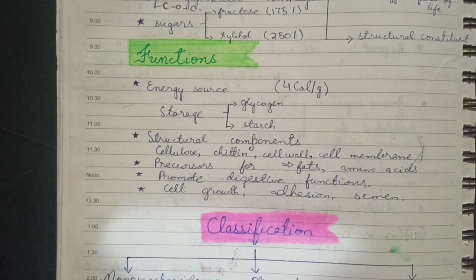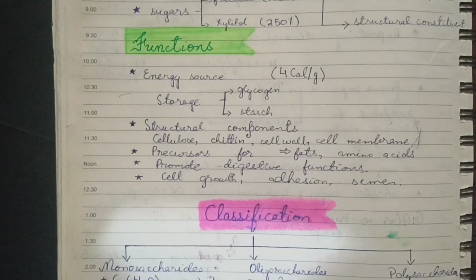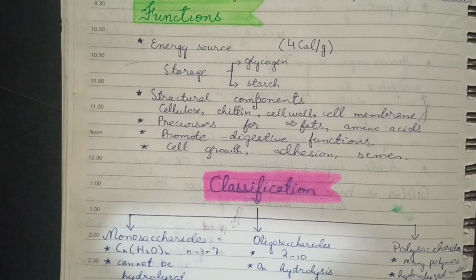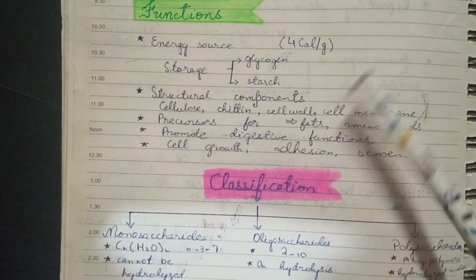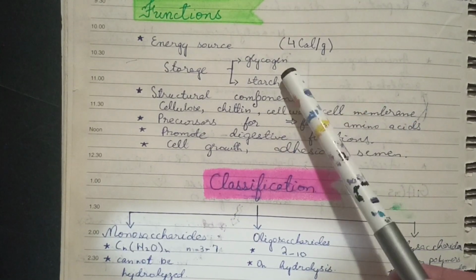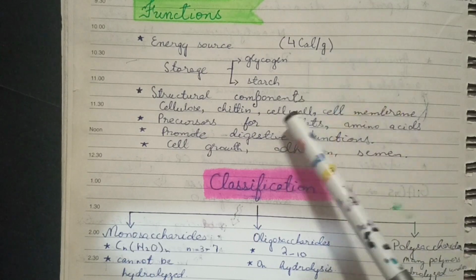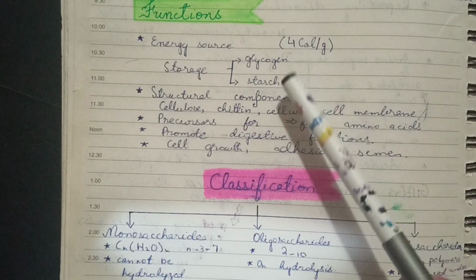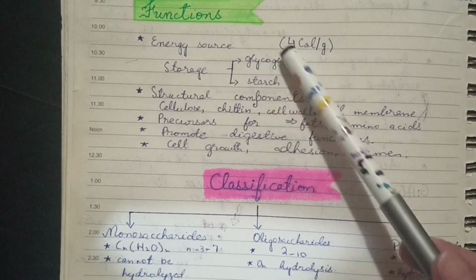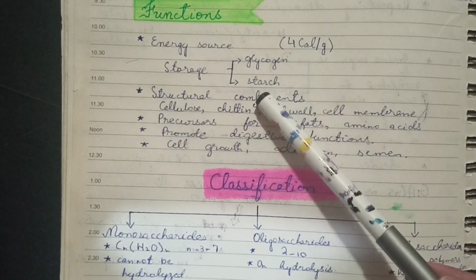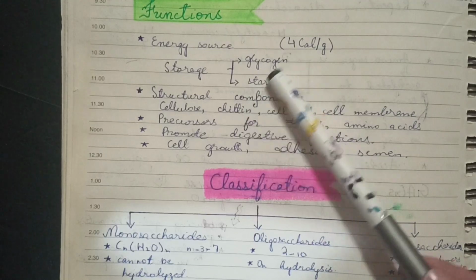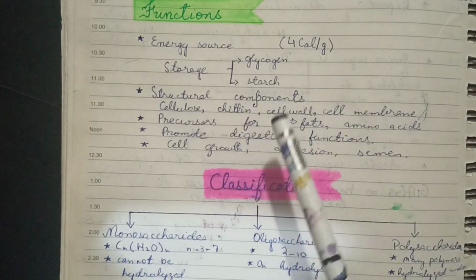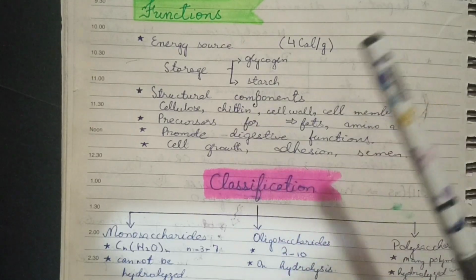Now, coming towards the functions of carbohydrates, of course, they are the main source of energy and represent approximately 4 calories of energy per gram. They also represent the storage form of energy in both animals and plants. In animals, glycogen represents the stored form of energy, while in plants, starch represents the stored form of energy.